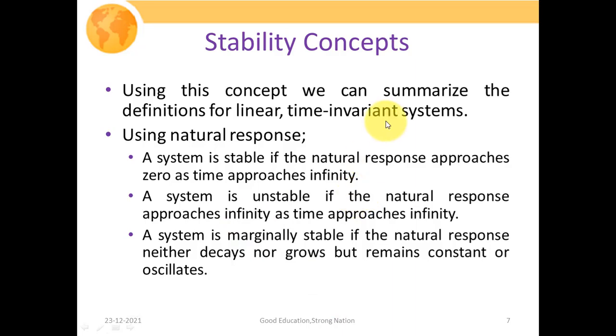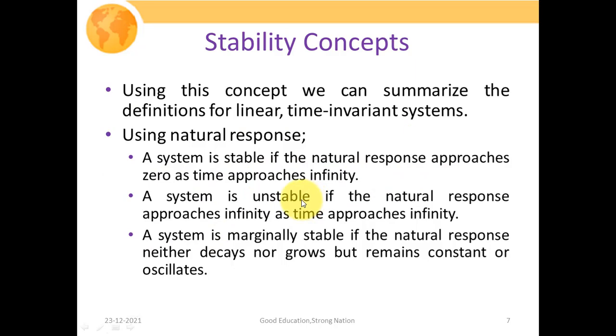So using this concept, we can summarize the definition of linear time invariant systems. Using the natural response, we are considering that we haven't applied any sort of input to our system, and we are evaluating its natural response. A system is said to be stable if the natural response approaches zero as time approaches infinity. That is, if we observe our system at a sufficiently large amount of time, when we haven't applied any input signal, and its response tends towards zero, or converges, then we say that this system is stable.